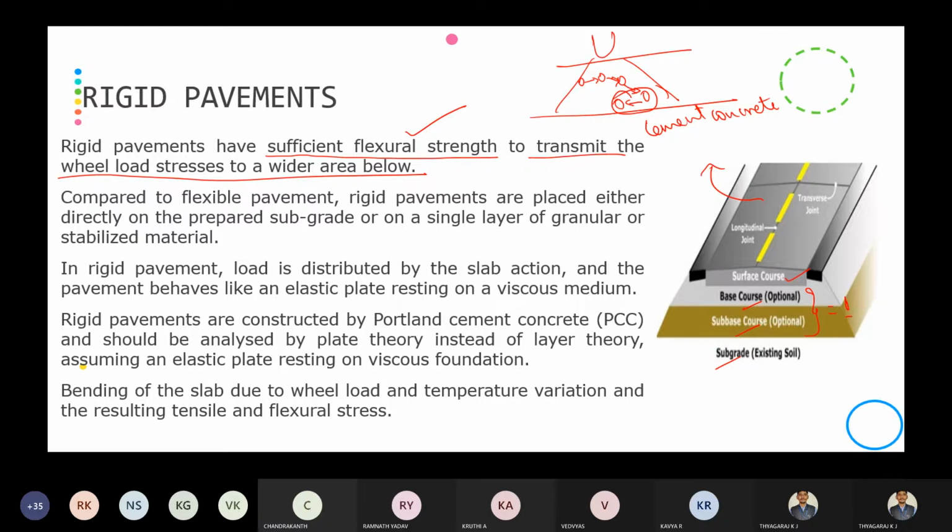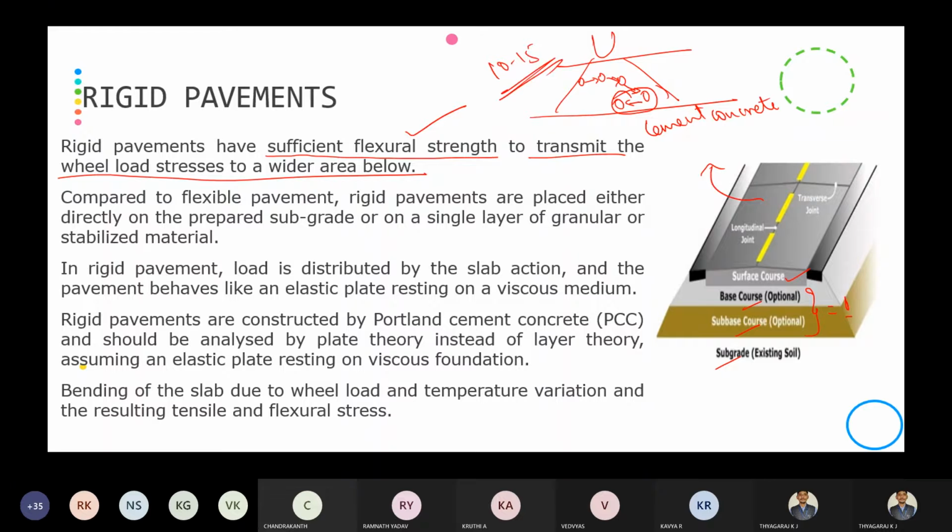But in the flexible pavement, because of this grain to grain contact, the stresses are transferred and the design life is only 10 to 15 years.